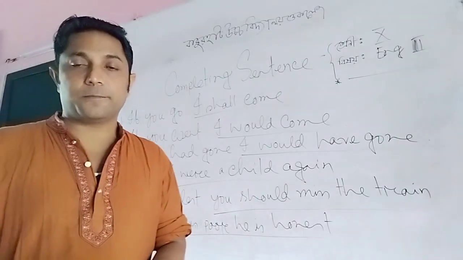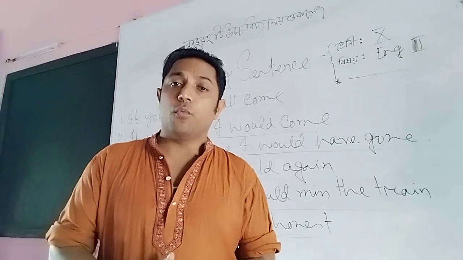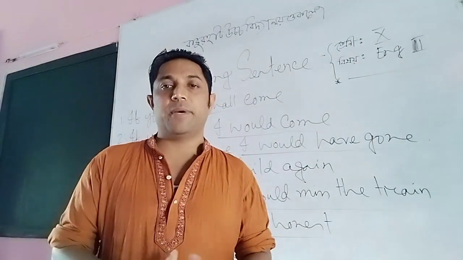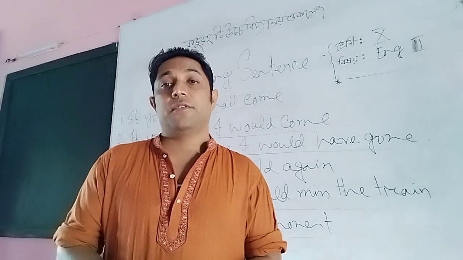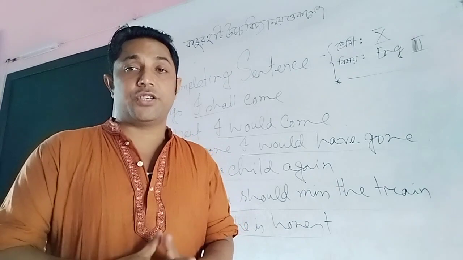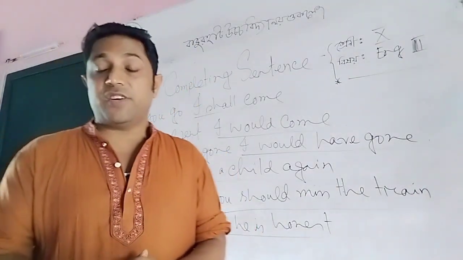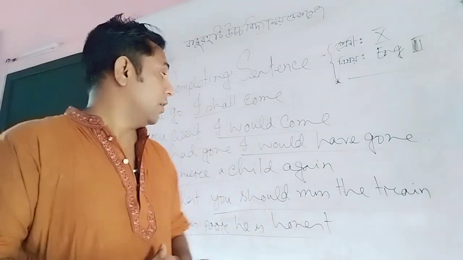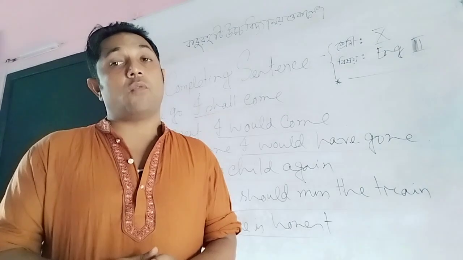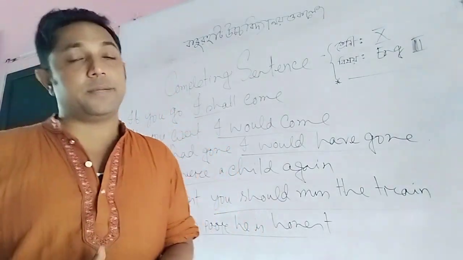In number 4, if there is wish or had in the beginning of the first sentence, or if there is wish after the subject in the first sentence, the second sentence will be first indefinite tense. If there is any be verb, you have to use were after the subject in the second sentence.